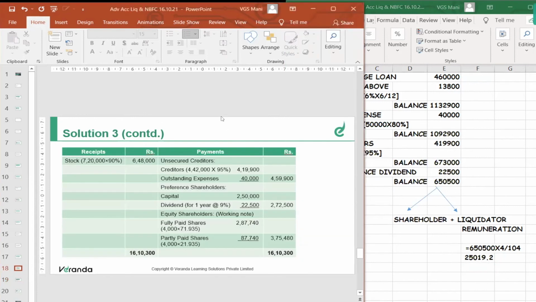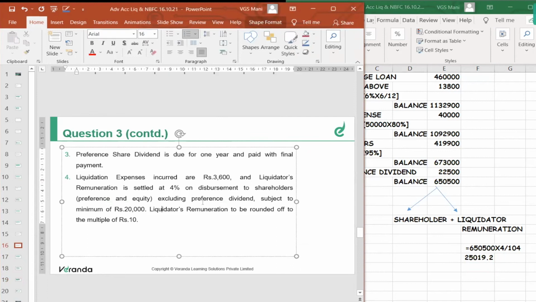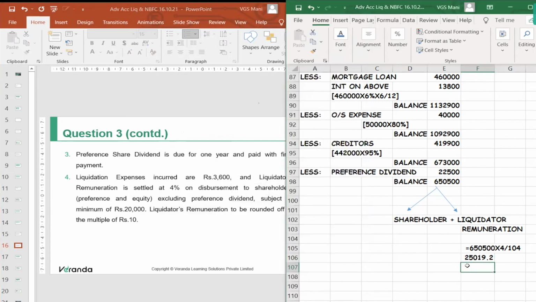In the question, there is a condition. Minimum you should give 20,000. So 25,000 is above 20,000 or not? Yes. Another condition, it should be in multiple of 10. So instead of 25,019, it will be taken as 25,020. It is rounded off.